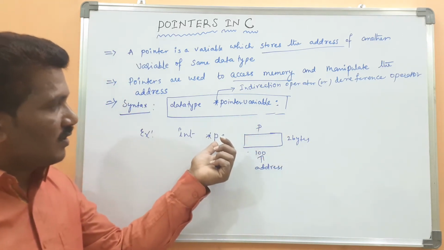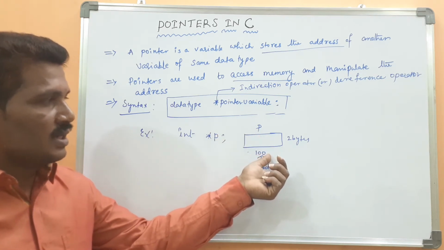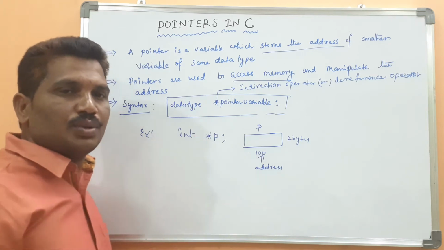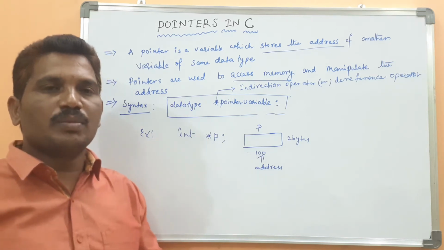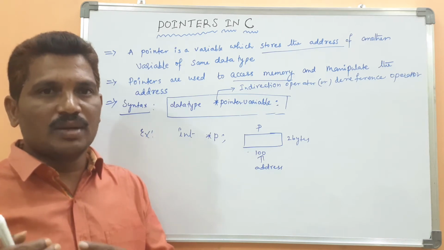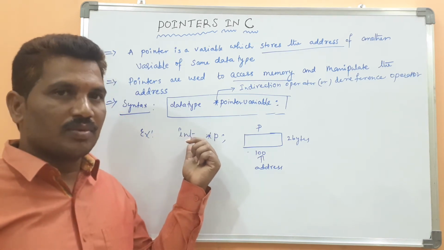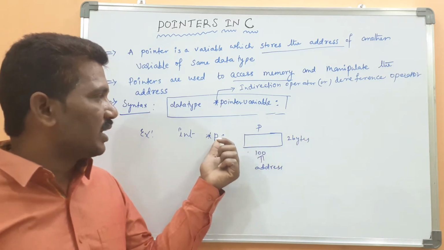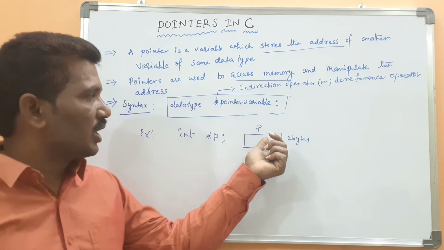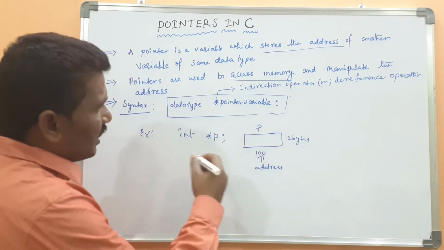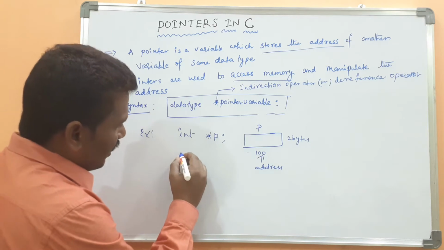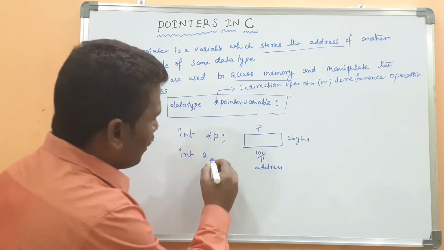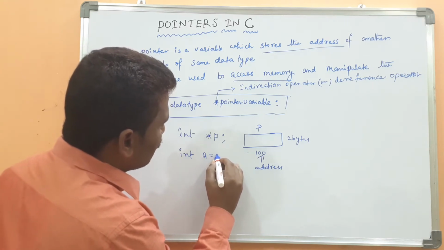The pointer variable is stored at the particular address location 100. Got my point? Whenever you do the declaration, it reserves space in memory as per the data type, because 2 bytes of memory are reserved for the pointer variable p. What is the name of the memory? p. Then what is the address? 100. Then int a equal to 10.